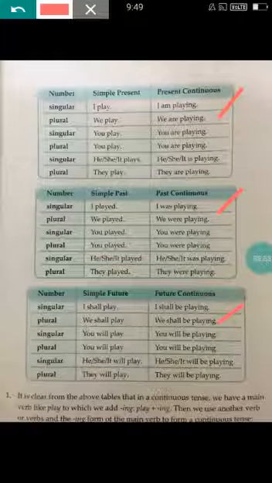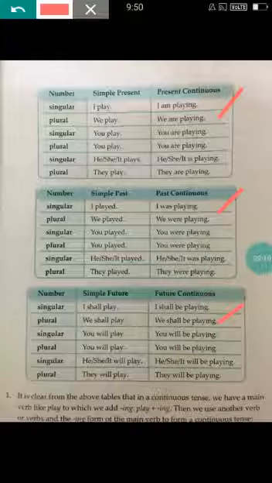Whatever it is, if you see the verb with the helping verb will or shall, then it is future continuous. Understood, children?